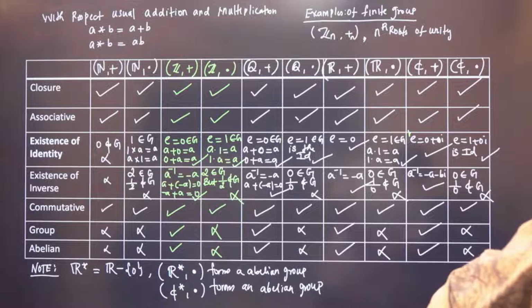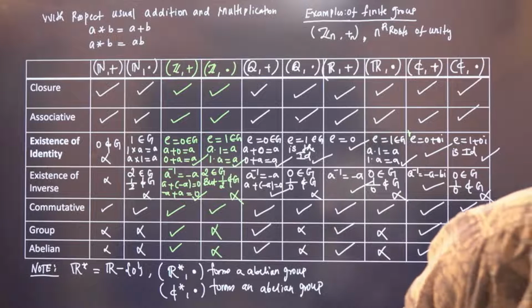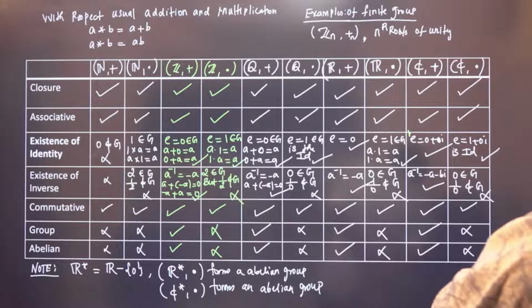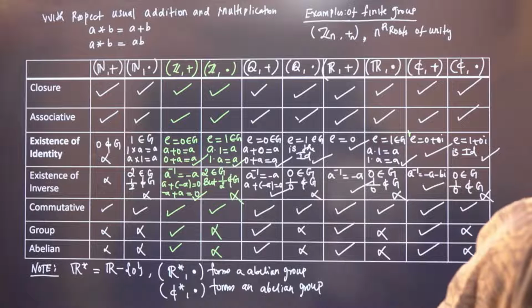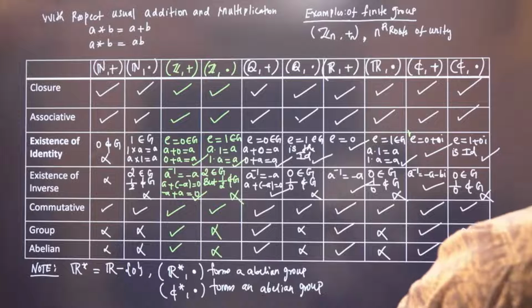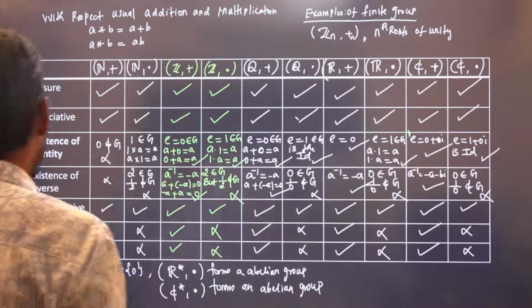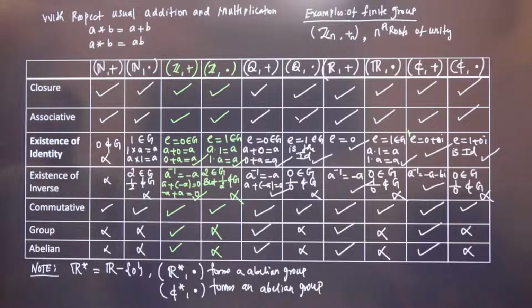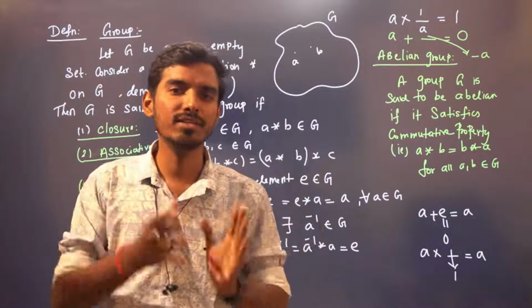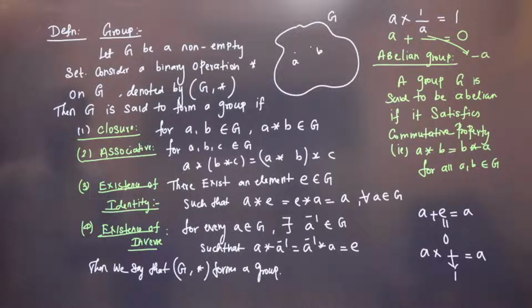See, real numbers are not a group with respect to multiplication. But if I remove 0 from the real numbers, it is a group with respect to multiplication. Complex numbers are not a group with respect to multiplication. But if I remove 0 from the complex numbers, it will be a group, because 0 is the only element that is troubling us in the inverse part. Okay. As of now, I have given you the definition of group. We have a non-empty set G. If G satisfies 4 conditions, then we say it is a group. Now, I'll introduce the definition of field.